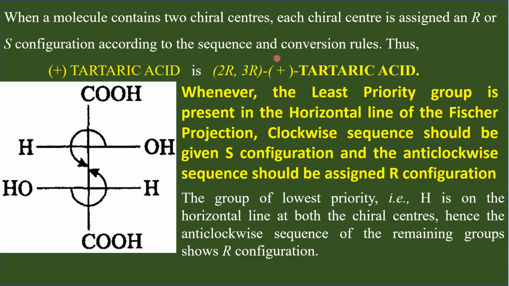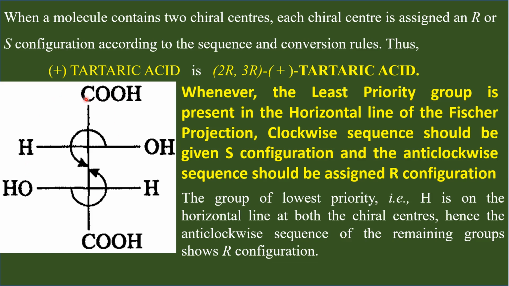And step 2, after assigning priority numbers, you have to rotate the molecule in such a way that the least priority group goes to the back, and then you read the priority numbers.